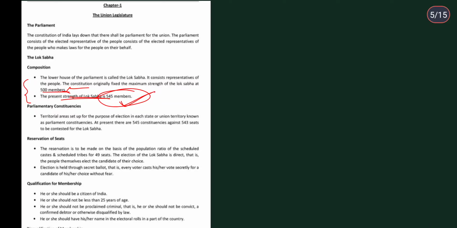Then parliamentary constituencies: territorial areas set up for the purpose of election in each state or union territory are known as parliamentary constituencies. Remember what parliamentary constituencies are: they are the territorial areas which are set up for the purpose of election. See, a country in terms of size, in terms of length, in terms of population even, is very large in number.